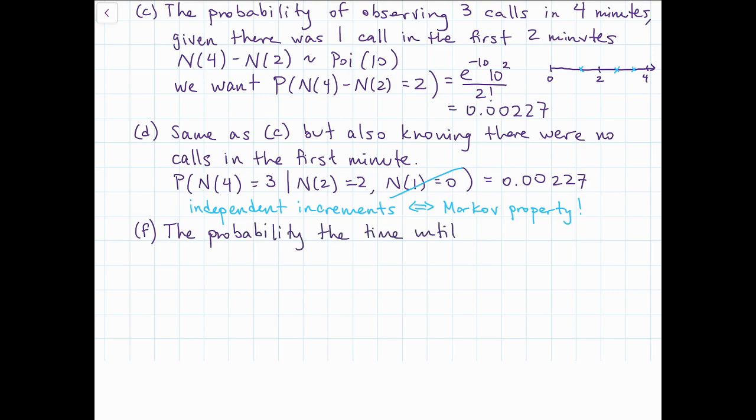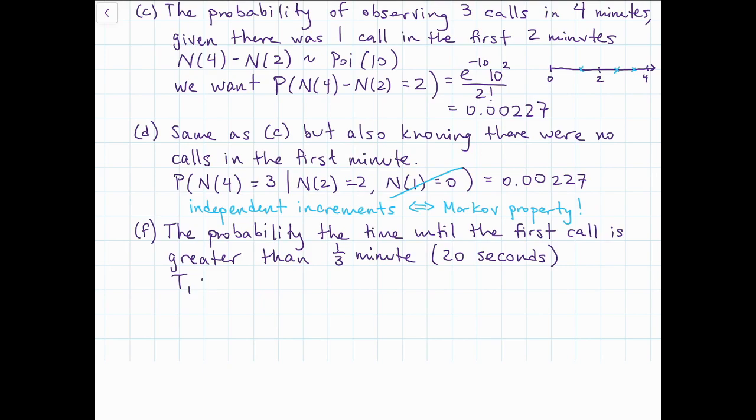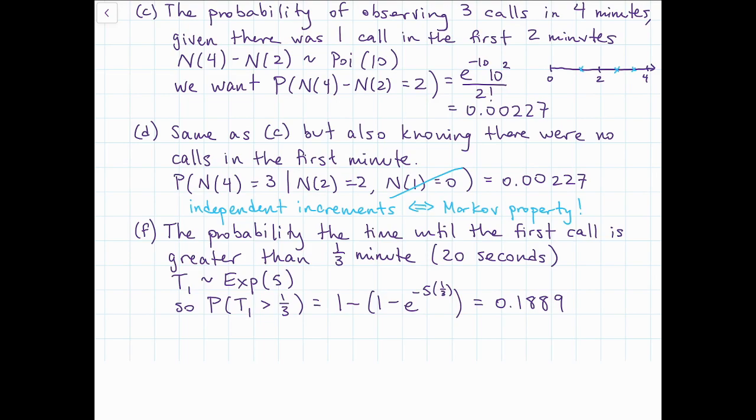Finally, for F, we're looking for the probability that the time until the first call is greater than 1/3 of a minute, or 20 seconds if you want to think about it that way. So T1, the time until the first event, we know is exponential with parameter 5. So if we just want the probability it's greater than 1/3, we take 1 minus the CDF of the exponential, and that gives us 0.1889.